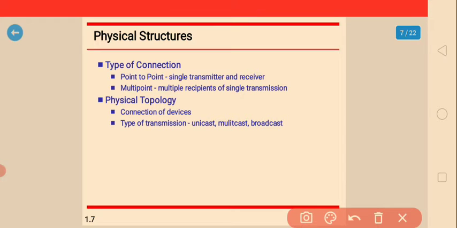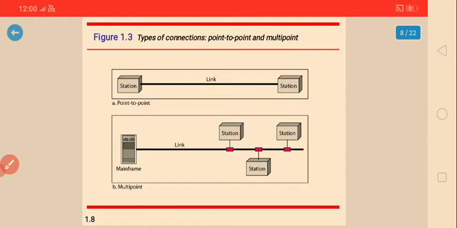So next one, the physical topology, connection of devices and types of transmission: unicast, multicast, broadcast. So these are the physical topologies. These two points come under this physical structure. So next one here, here is one example given of how the stations are connected to each other. So here A shows how they are physically connected, that is point to point, the station.